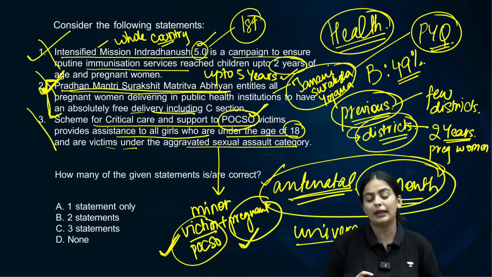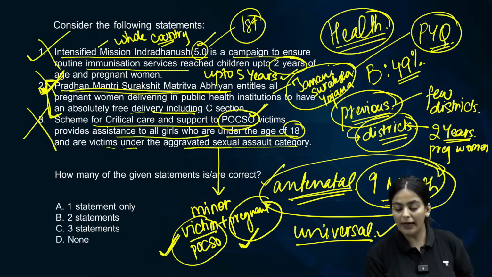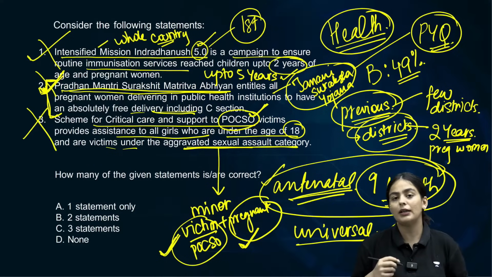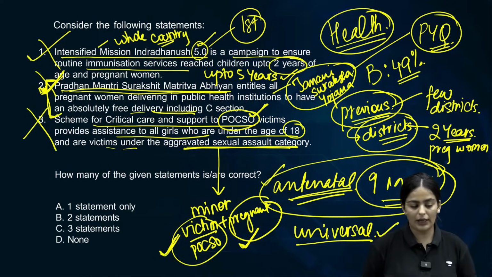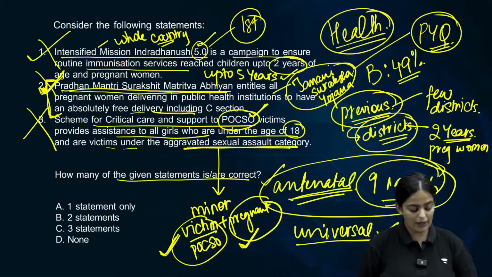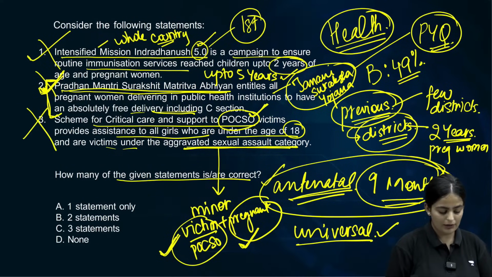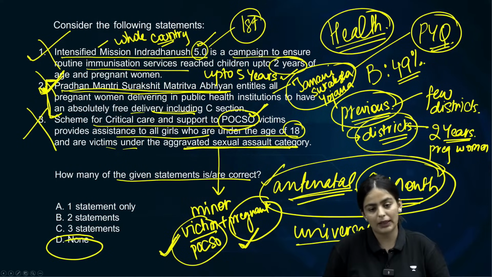It is not providing for the criteria for beneficiaries. The added criteria is that you are a minor pregnant female under the POCSO Act. Clear? That is why statement 3 is also incorrect. How many of the given statements is or are correct? None of the given statements are correct. Clear about this? None of the given statements are correct.